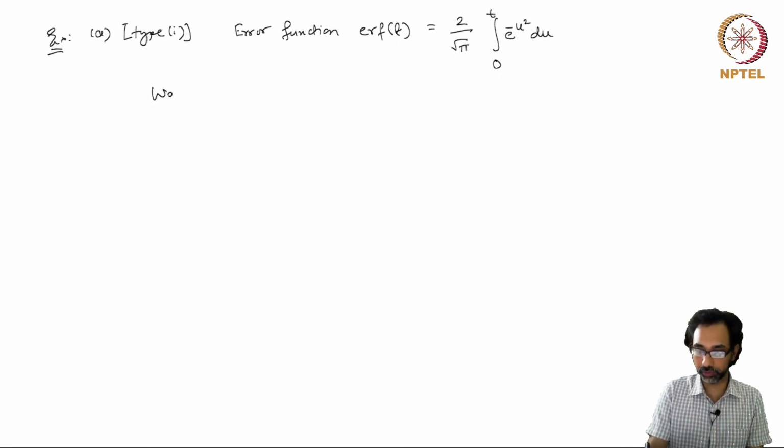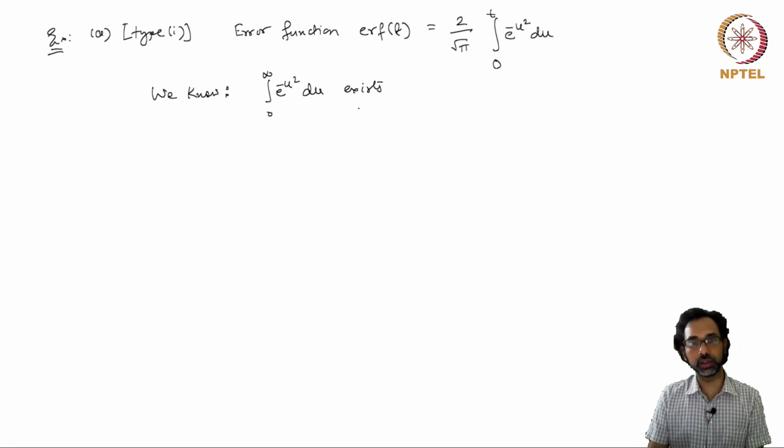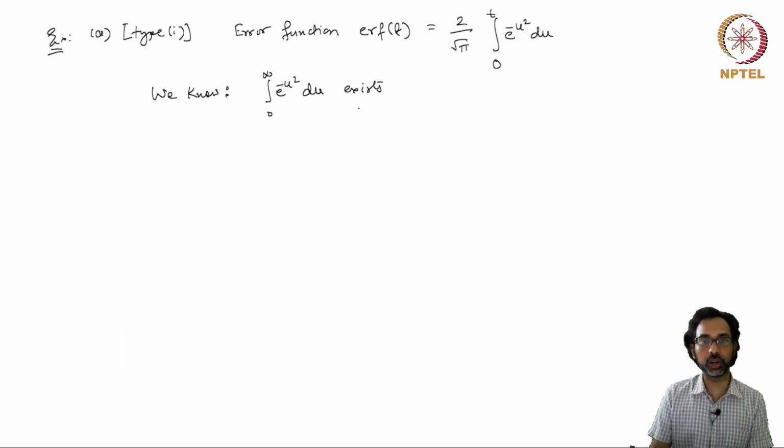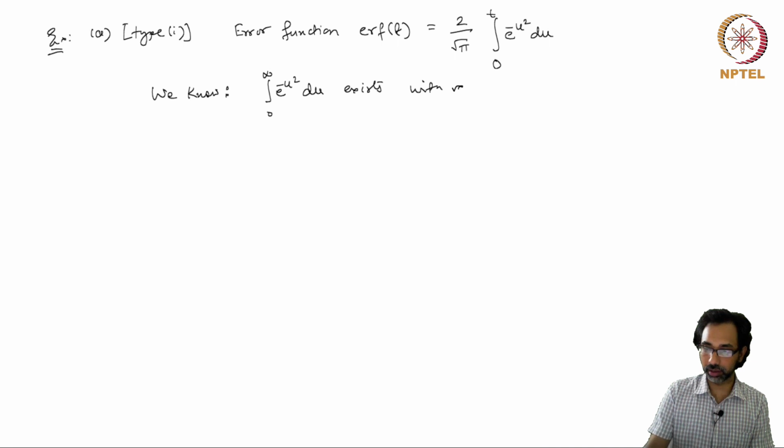We know from one of our criteria for existence of improper Riemann integrals that the improper Riemann integral 0 to infinity of e to the minus u squared du exists, and we can evaluate this integral using methods of polar coordinates. This is a standard integral to evaluate, and the value comes out to be square root of pi by 2.